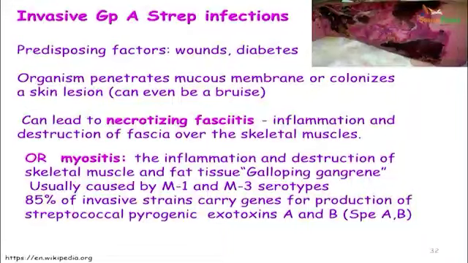So, these infections are usually caused by M1 and M3 serotypes. Remember, Streptococcus pyogenes carbohydrate antigen A was according to Lancefield's classification; then according to Griffith's M types, it is the M1 and the M3 serotypes which are known to carry the genes for the pyrogenic streptococcal exotoxins.